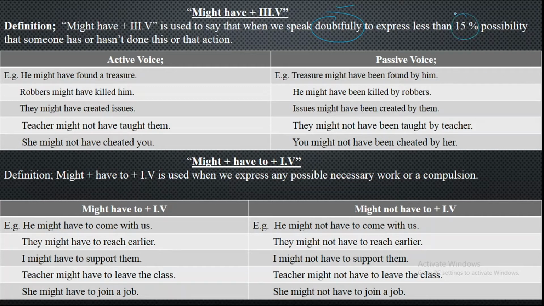I told you if I am using here may, it means 30%. But if I'm using might, it means 15% possibility that someone has or hasn't done this or that action, etc.